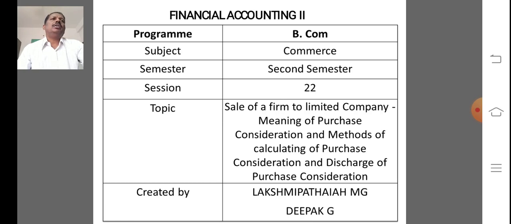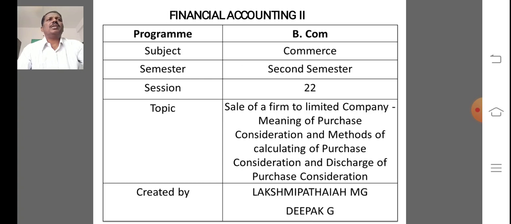Next, what is the accounting treatment for sale of a firm to a company or conversion of a firm into a company? The following are the steps involved. The first step is calculation of purchase consideration.